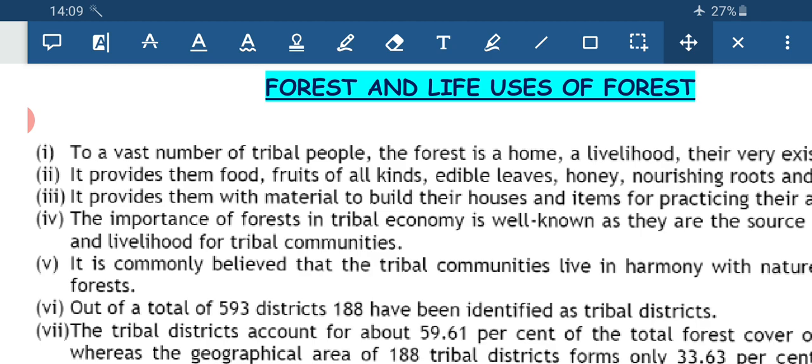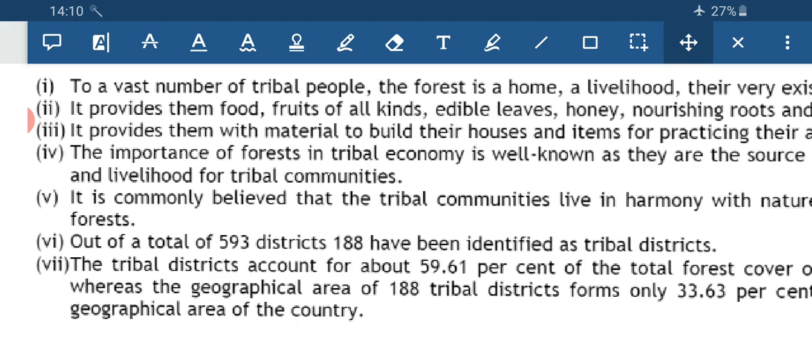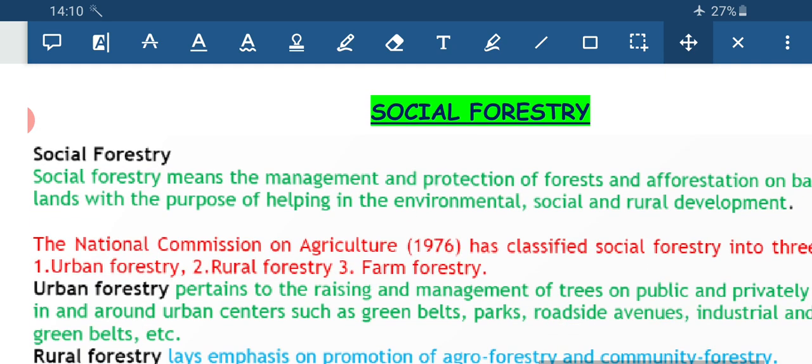We have to develop a harmony between the nature by conserving the tribal communities. Now out of a total of 593 districts, 188 have been identified as tribal districts. So if the forests are continuously degraded, then obviously these tribal societies will also move to the extinct categories. Now next we will move to social forestry.